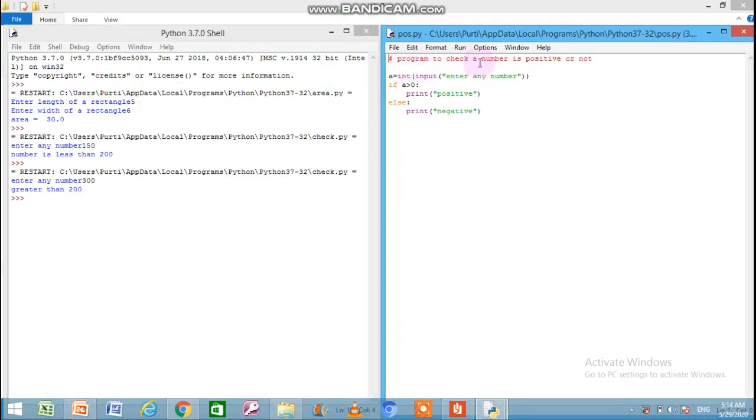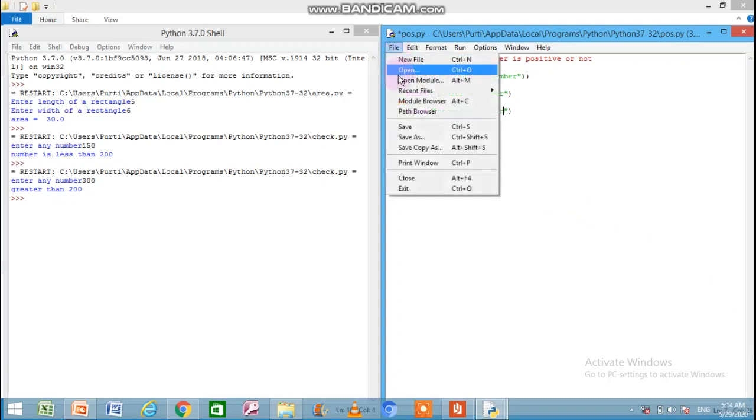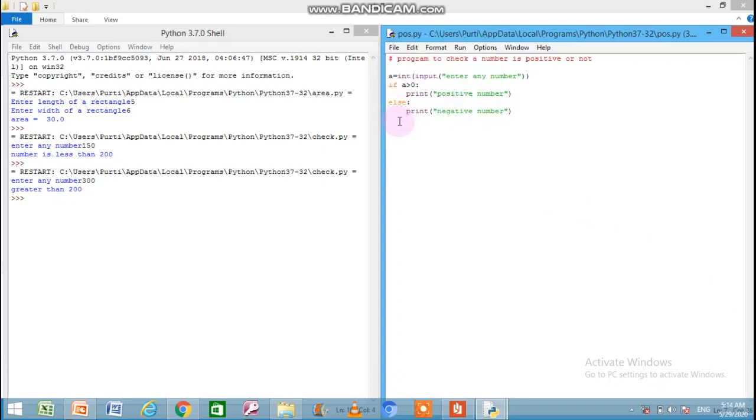Now this program is to check a number is positive or not. Means we will enter a number and computer will print the number entered is positive or a negative. Let me change this message, positive number and negative number. Save it first before the execution. You know well, to save a program we write the file name and then .py is important to write to show that it is a Python program. So now let us run it. Run module.